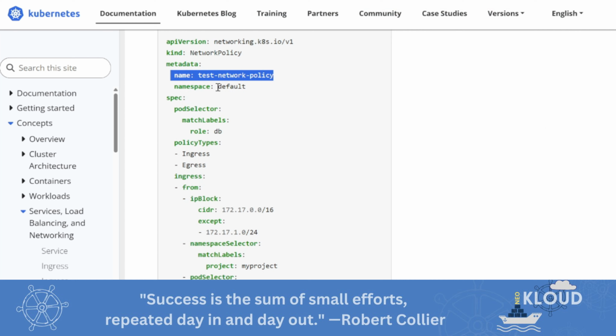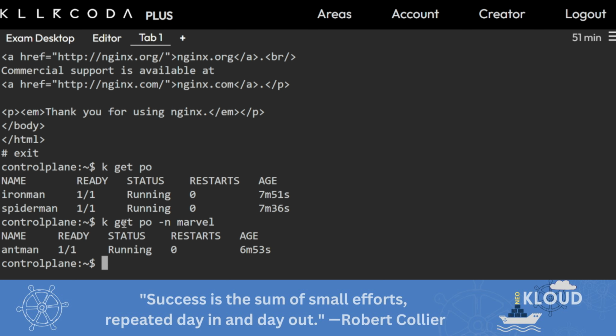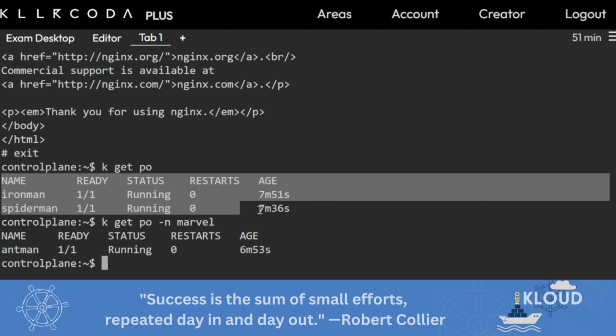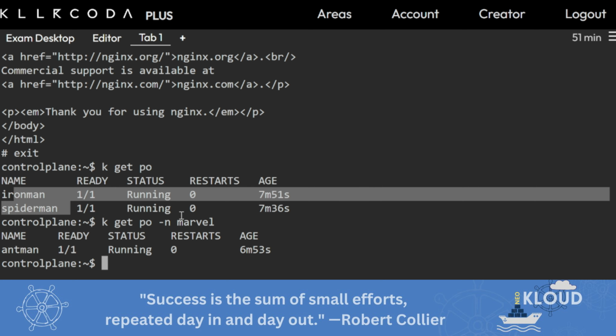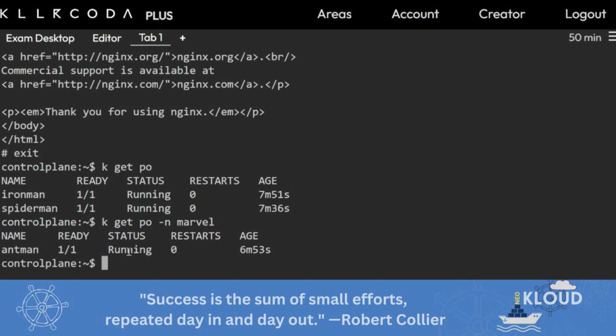Okay, namespace: it applies inside this namespace. If it is default, then it applies for the default namespace. Suppose I apply this on the default namespace, this policy will be applied on these two pods, because these pods, or whatever deployment pods, are part of the default namespace, and this one is in a different namespace, marvel, so it will not apply. It refers to this network policy but actually applies to the pod.